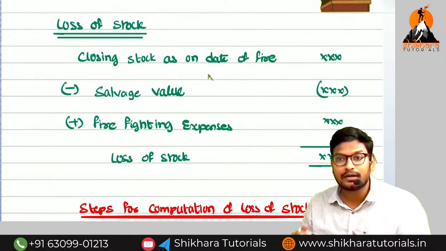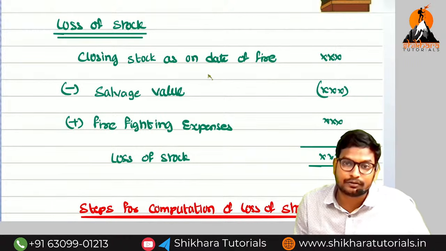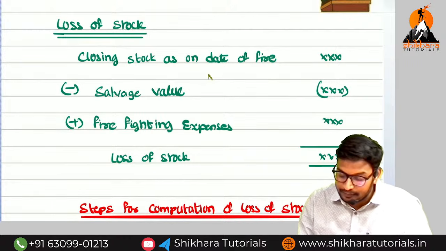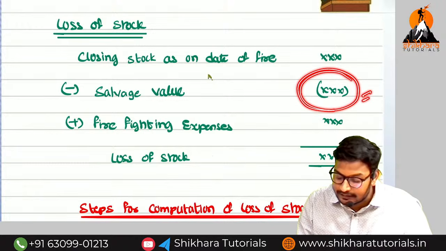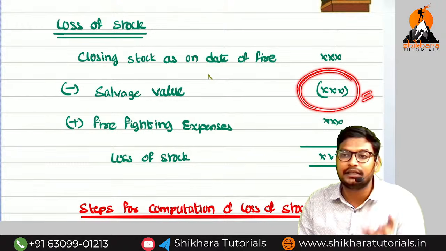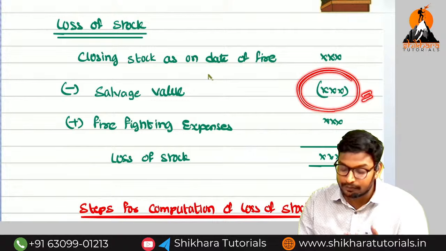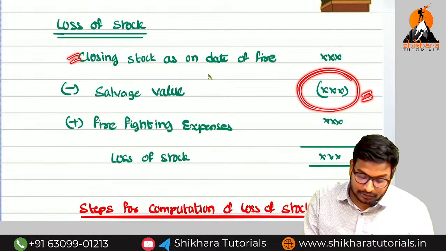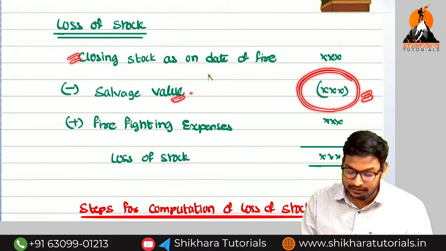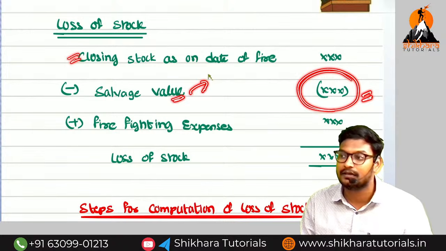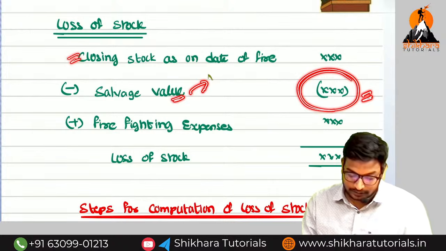That amount we can recover from the customer. For this reason, our insurance company will reduce it from the claim. For that reason, closing stock minus salvage value, because this thing we can recover from the customer.